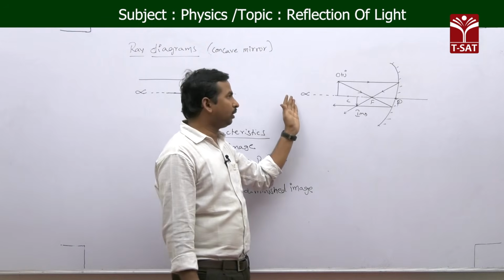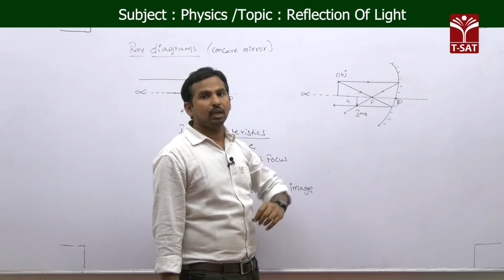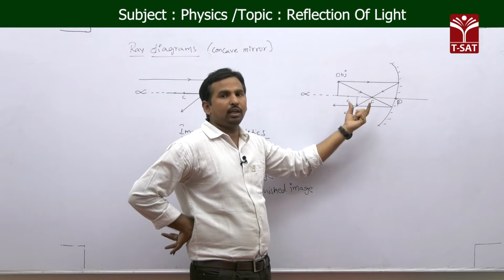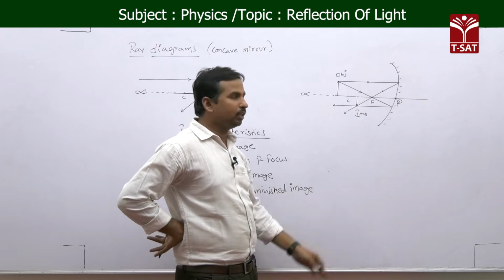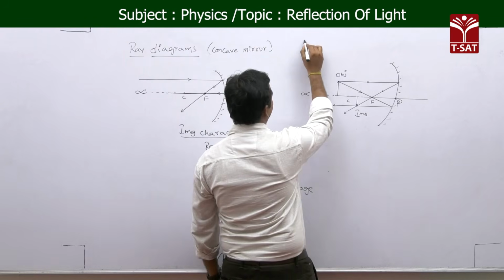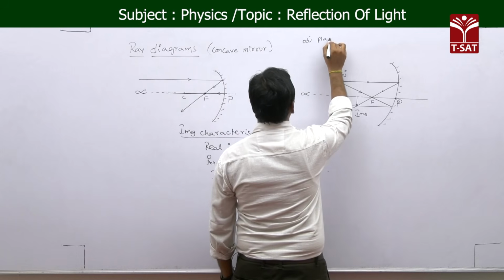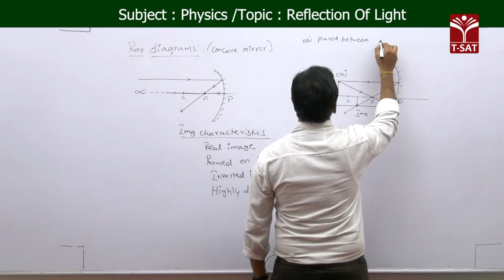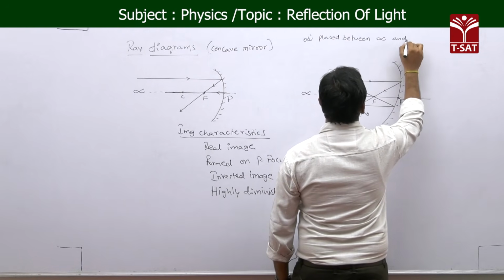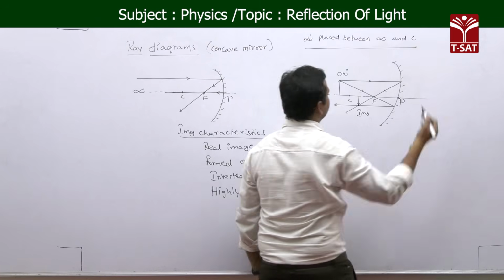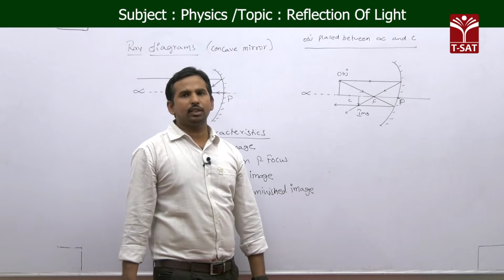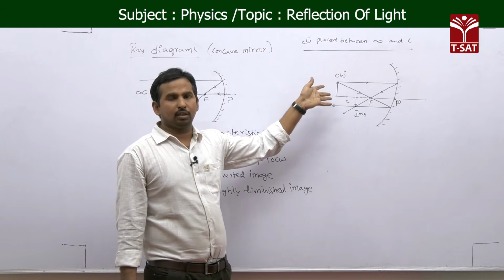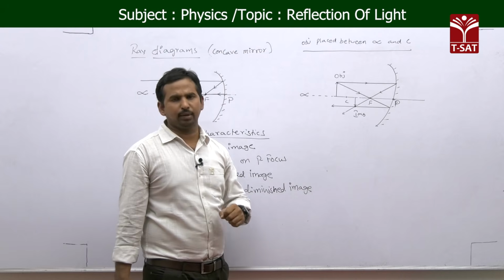Now we are coming a bit closer to the mirror, of which our next position is the object placed in between infinity and center of curvature C. Okay, as the object is in between infinity and center of curvature, we can have the length of the object here. Here we are not taking a parallel beam of light rays.